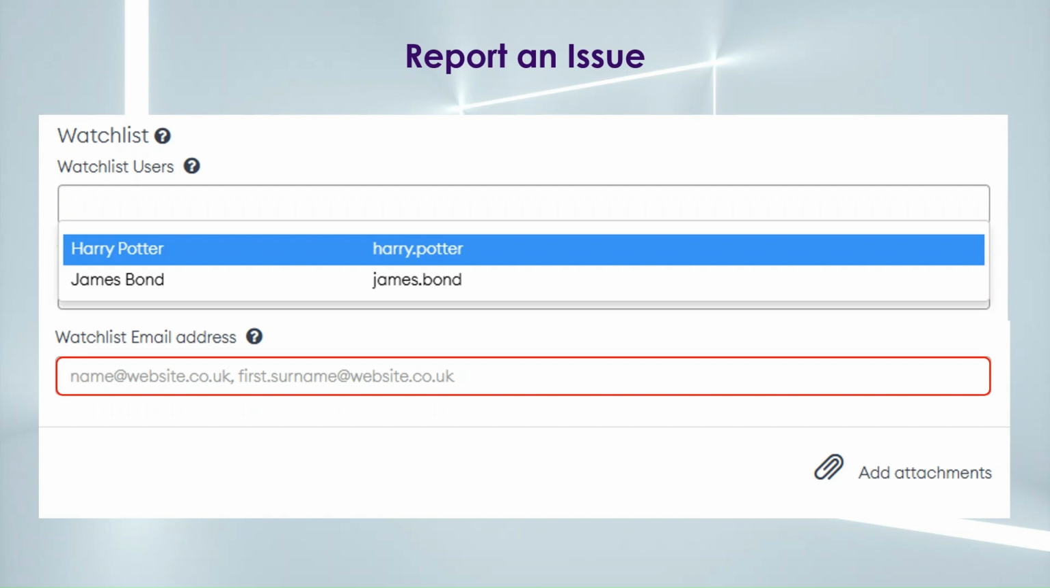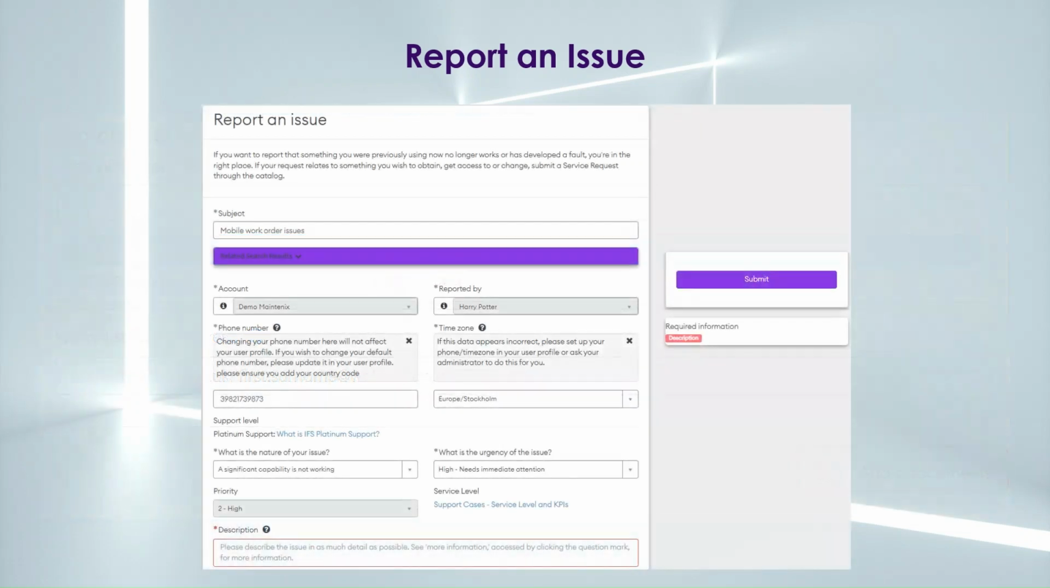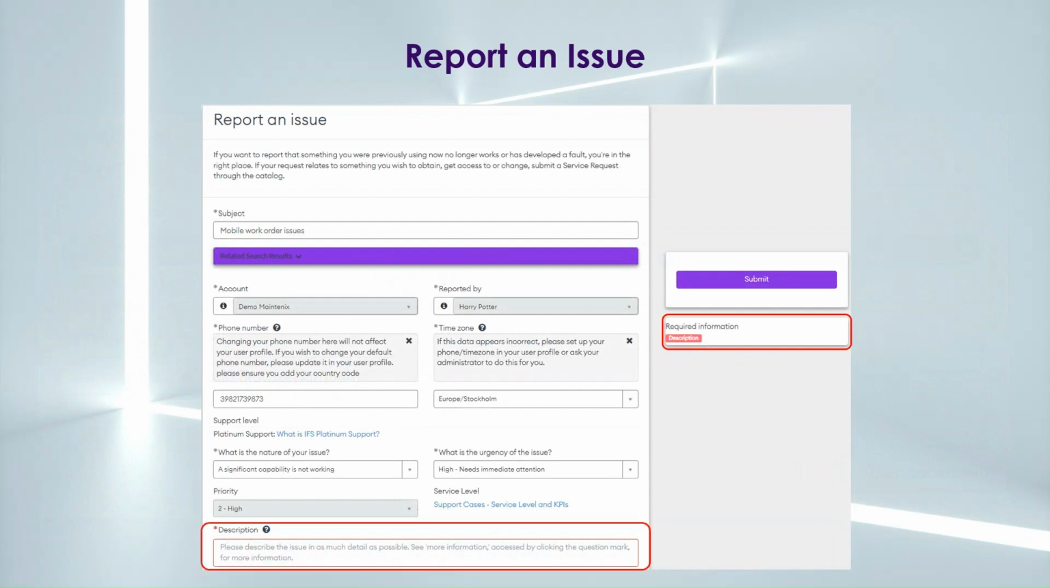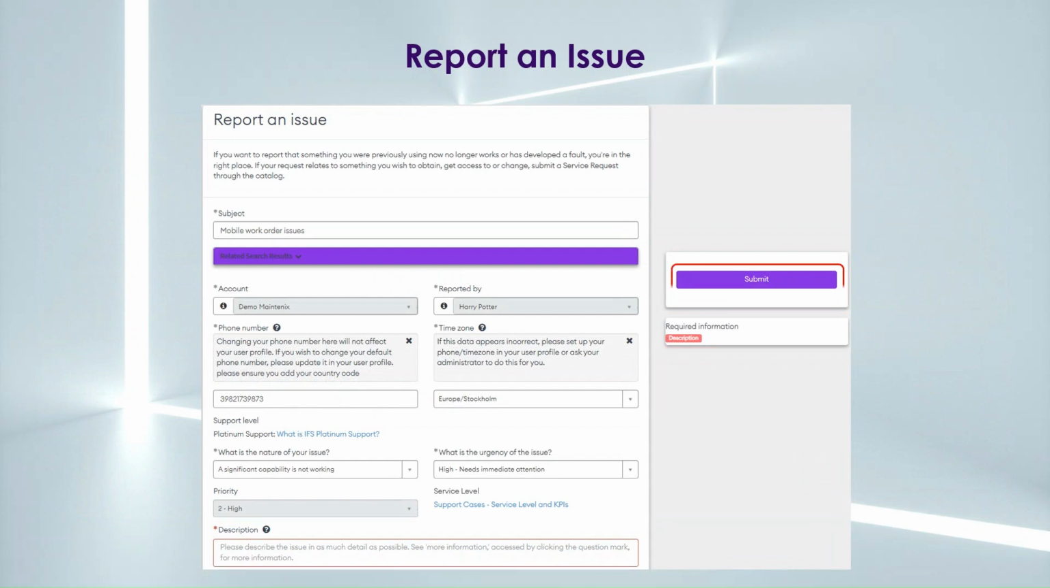And the last option before submitting the form is to add attachments to the case, for example, screenshots and logs to assist IFS in their investigation. Before submitting the case, check the pane to the right of the form, which will identify any missing mandatory fields. To demonstrate this, I have not completed the description field, so this is highlighted in the pane, and the missing field is circled in red here at the bottom. Once all mandatory fields are complete, click Submit.